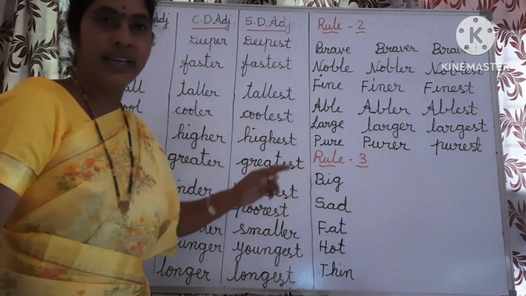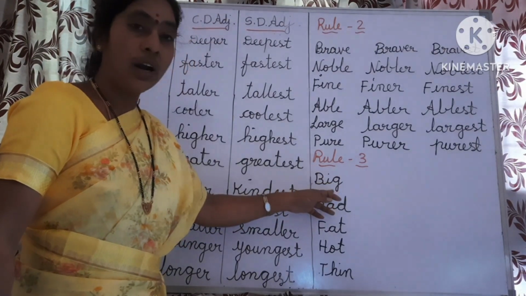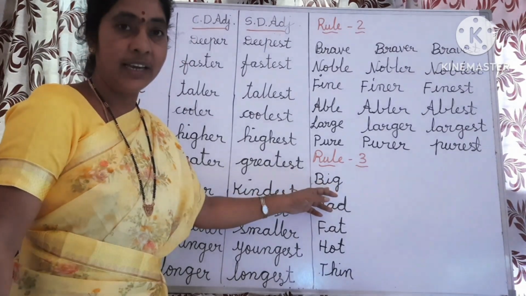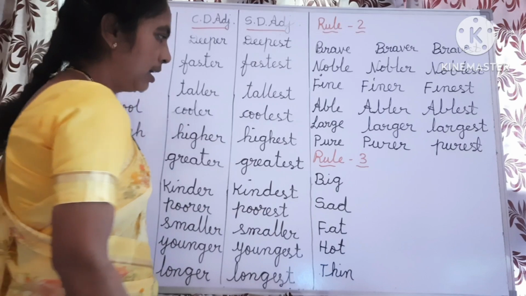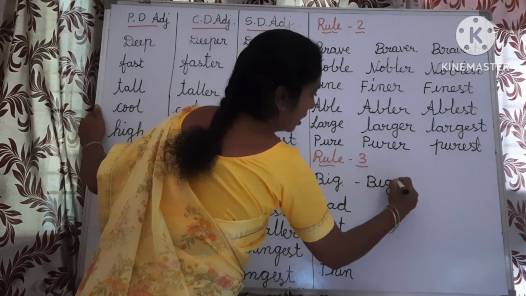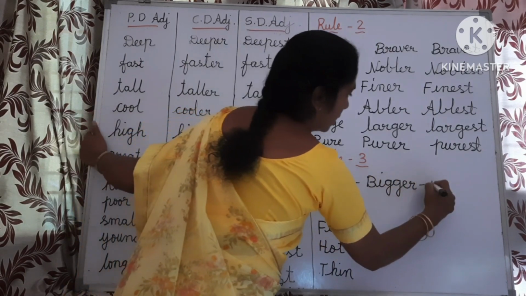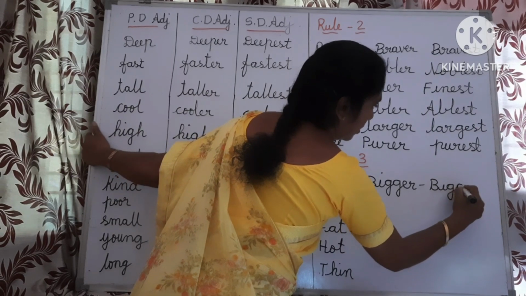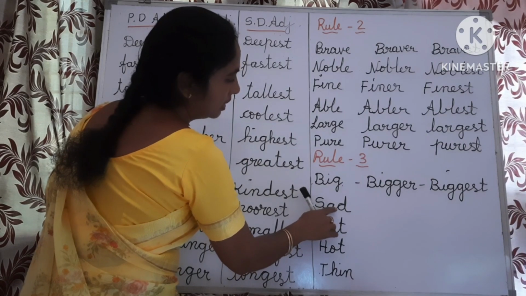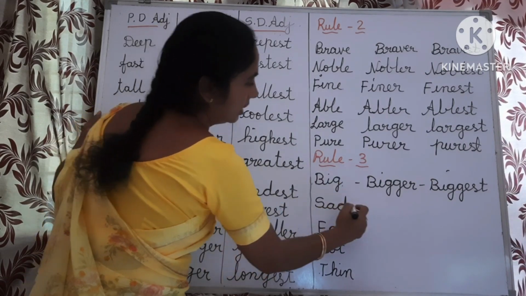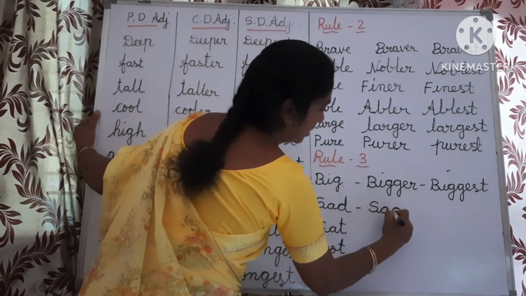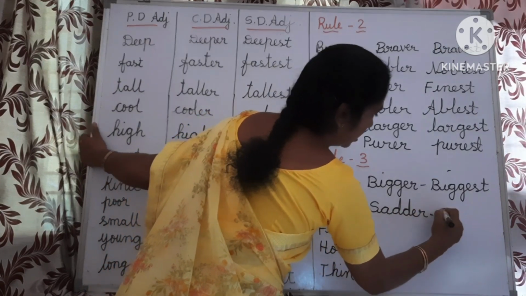Next, rule number 3. If the adjective ends with a consonant, and before the consonant there is a short vowel sound, we have to add another, same consonant. Big, bigger, biggest. Sad: a short vowel sound is there before the consonant sound, so we have to add another consonant also. Sad, sadder, saddest.